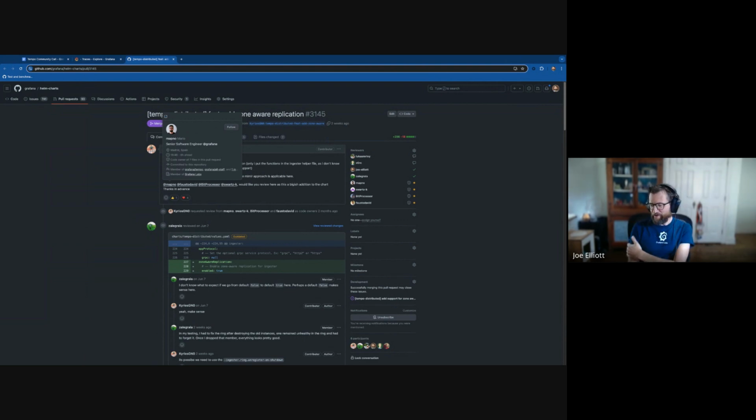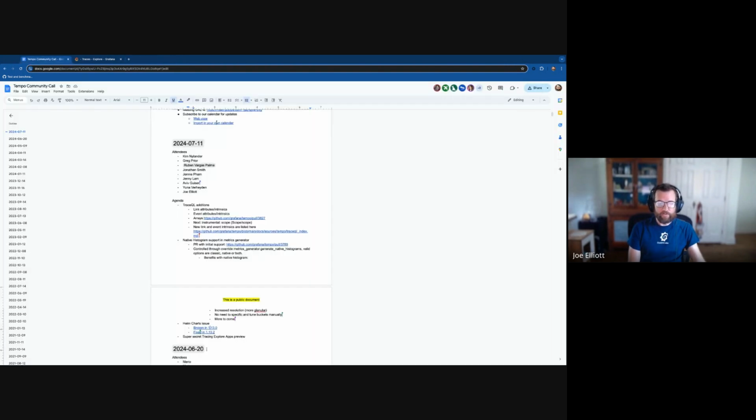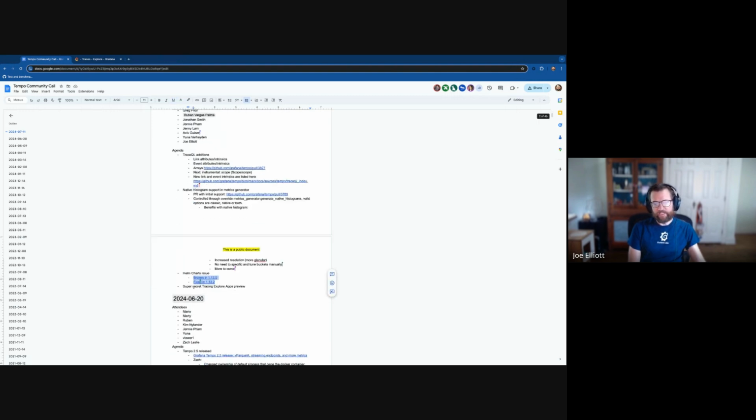So a new install of the Helm chart or an upgrade would, I'm not sure an upgrade would drop. I don't know the exact details, but basically we were no longer creating the stateful set. And then in 1.13.2, we fixed it. So if you are upgrading your Helm chart, definitely keep an eye out for 1.13. If you see something bizarre, if you see your ingesters go away, or you try to install one that's absolutely broken, 1.13.2 is the correct version. And of course, going forward, we hope not to break that one again. Very cool.